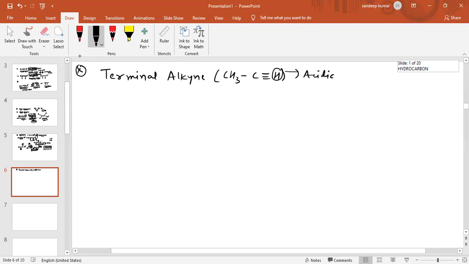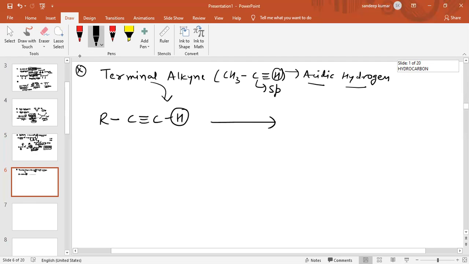This is acidic hydrogen. The hydrogen attached to an sp carbon is very acidic in nature. So when we use RC triple bond CH, this is a terminal alkyne. On reaction with sodium and liquid ammonia, we can also write this as sodamide. So this is Na positive and NH2 negative. Because this hydrogen is acidic, it is plus, and this carbon will be negative.